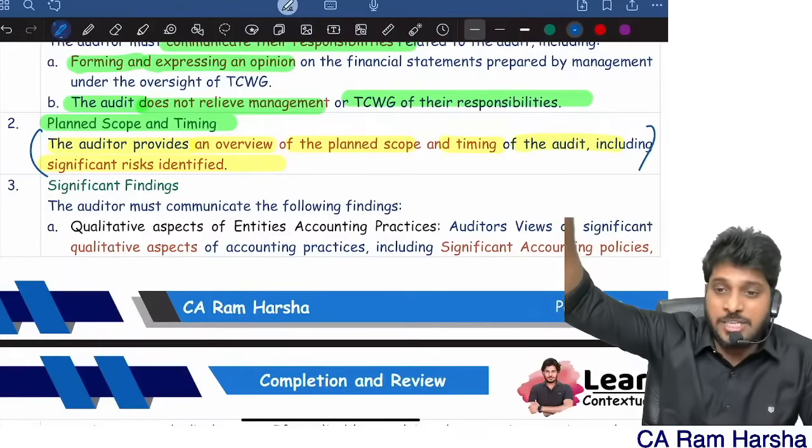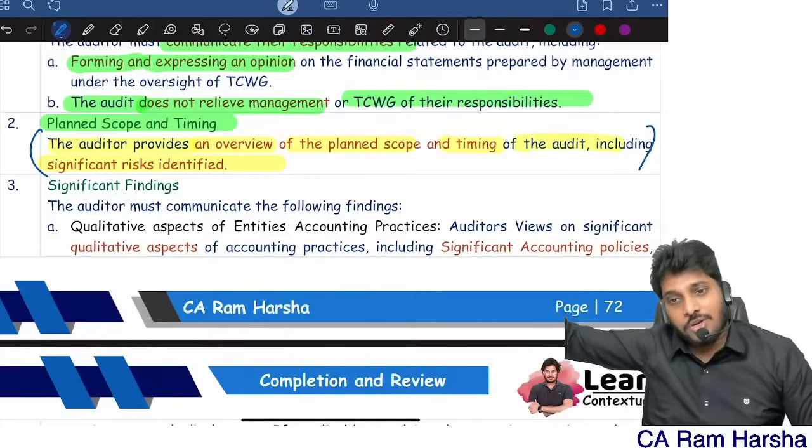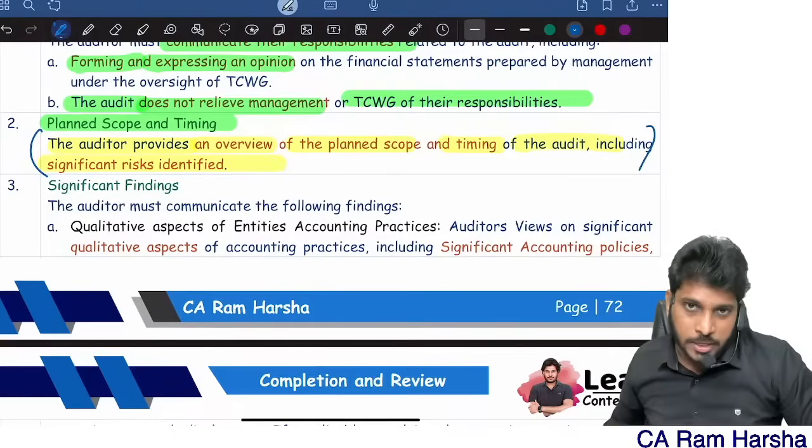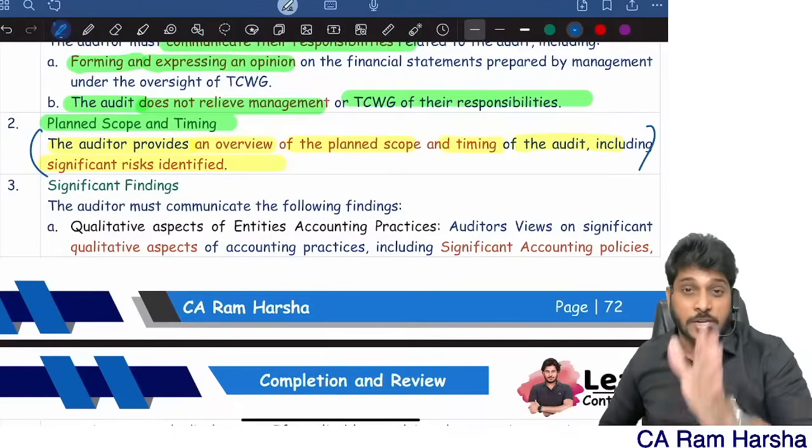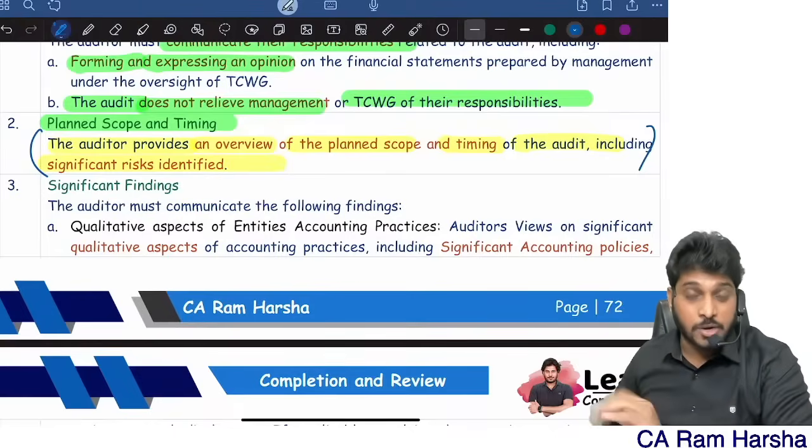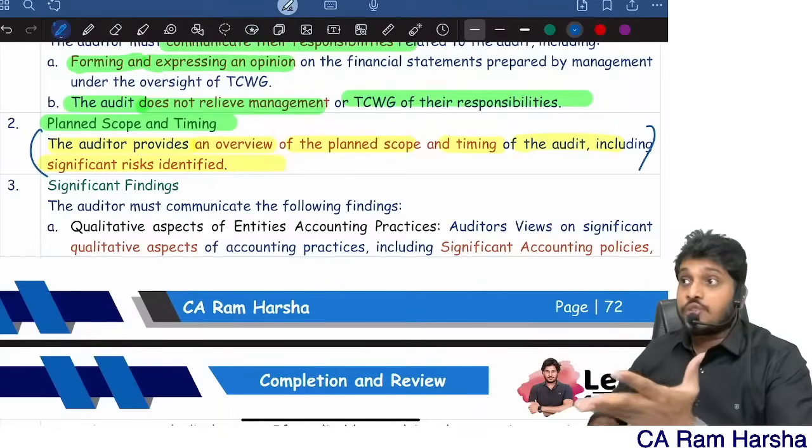Give them an intimation so that they will make arrangements for all that. The planned scope and timing of the audit you must communicate. Why do you need to communicate the scope and timing of the audit? So that they will make arrangements.